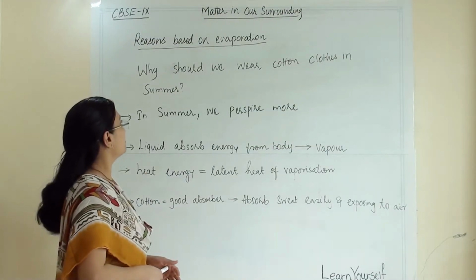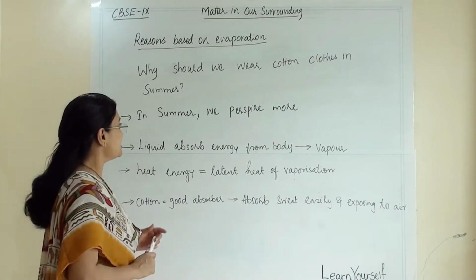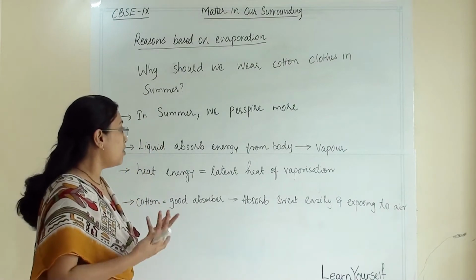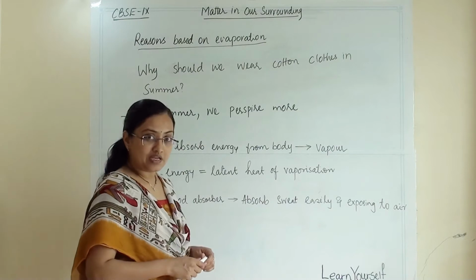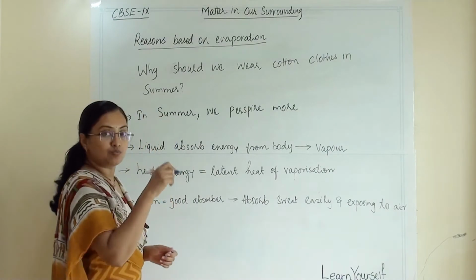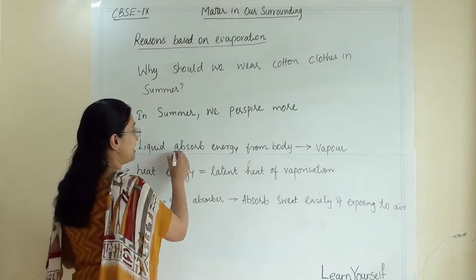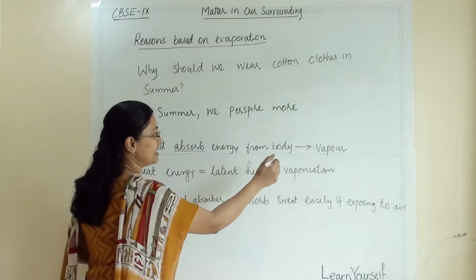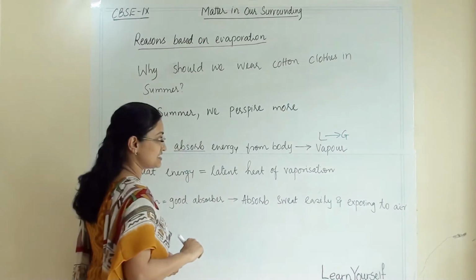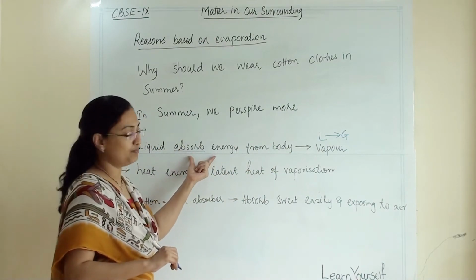Second reason: why should we wear cotton clothes in summer? In summer we perspire more, and the liquid absorbs more energy from the body and becomes vapor. Whatever moisture is there will absorb energy from the body and become vapor. So liquid will convert into gaseous state here, and from where will it get the energy? From the heat of the body.